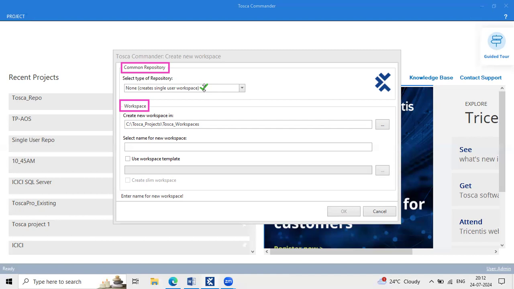Is this recommended in real time? Yes. No. This is not recommended in real time, right? If we think about software point of view, for one project, mostly 3 to 4 people are available, correct? But in Tosca point of view, if we create a single user workspace, then who is going to work on this particular project? Okay, let me show you all the possible ways here. Today, what I'll do, I'll just create the project with the help of single user workspace. Okay, let me show you that.